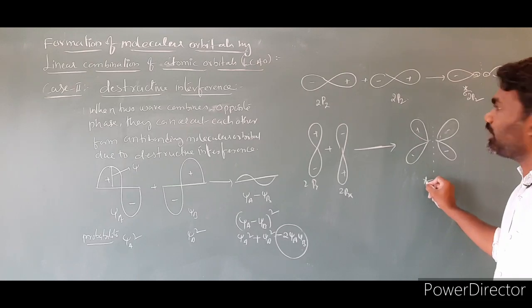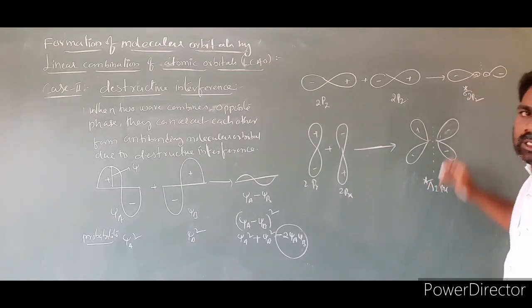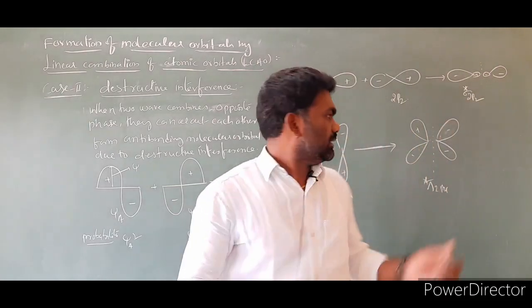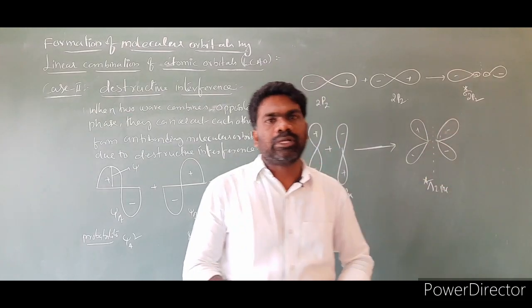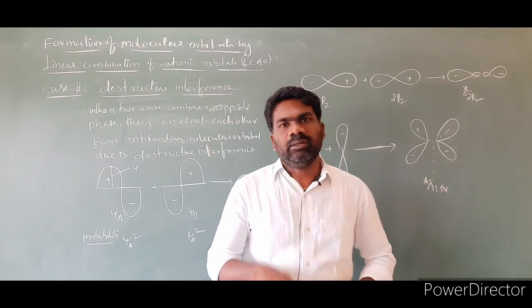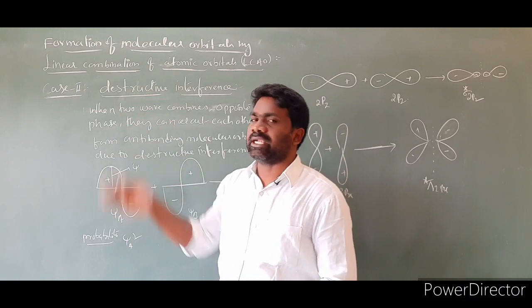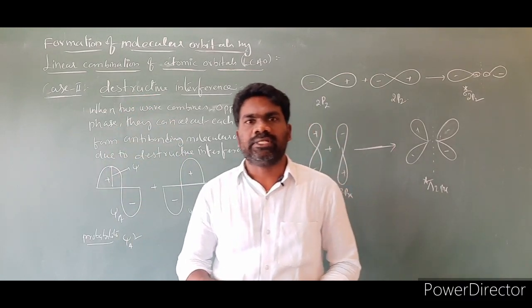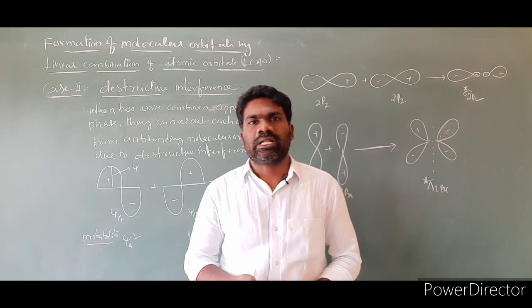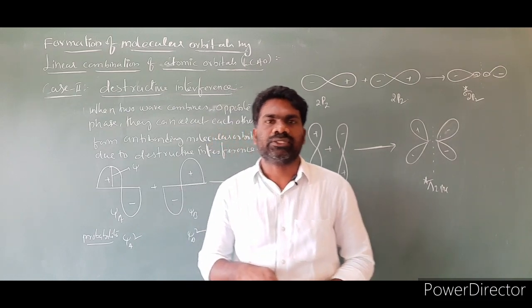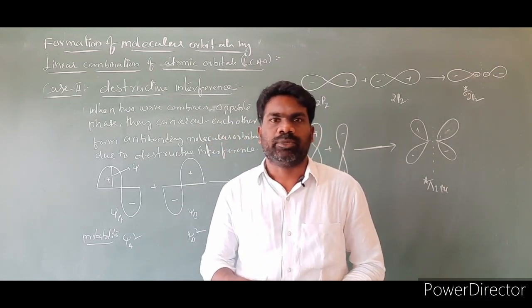This is an anti-bonding molecular orbital. So this is destructive interference. Due to destructive interference, anti-bonding molecular orbitals are formed. Due to constructive interference, bonding molecular orbitals are formed.